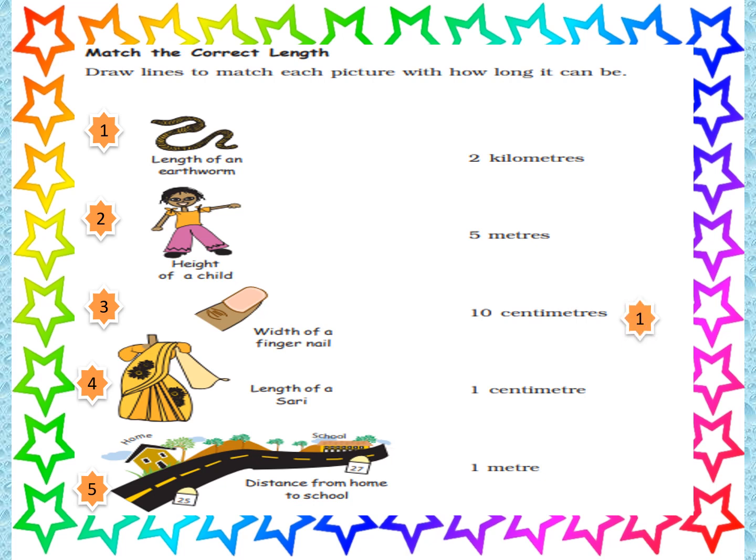Height of a child? It would be about 1 meter. Then width of a fingernail? It would be 1 centimeter as it is very small. Length of a sari? It is 5 meters. It is the length of a usual sari. In different states, different lengths of saris are used.